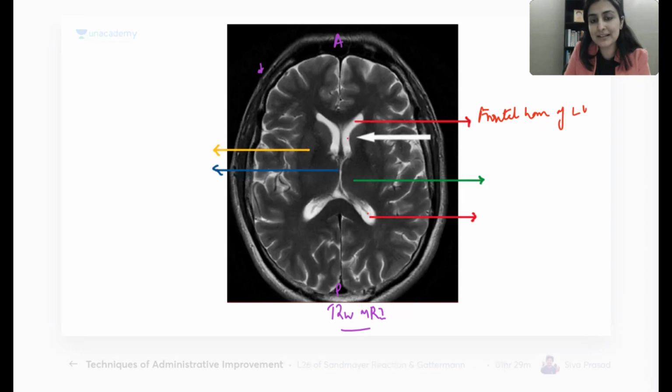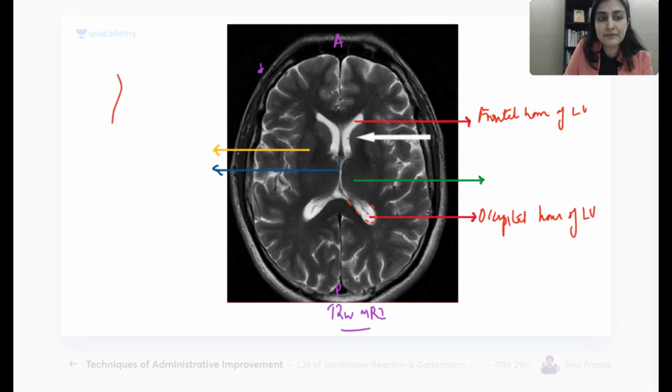So now here, the smaller one, the red arrow at the back. What horn of lateral ventricle? Again, I know it is lateral ventricle, but which horn? Occipital horn. Right, posterior means occipital. So this is our occipital horn or posterior horn of lateral ventricle. Fair enough? Then, when I ask you what is this blue arrow?